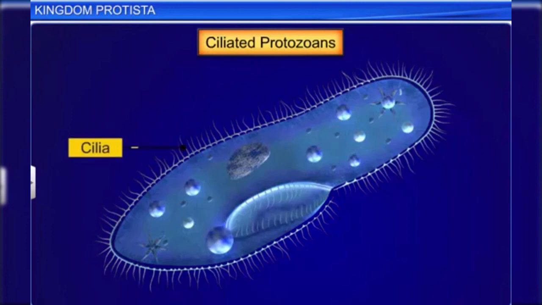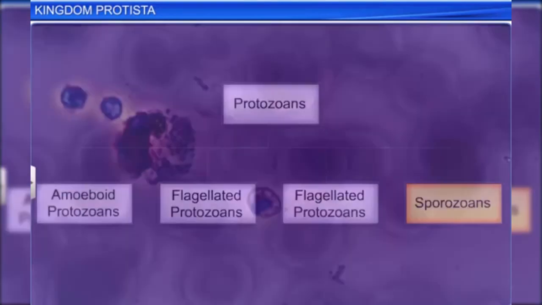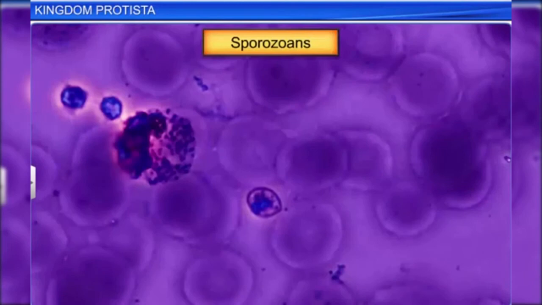It is the coordinated movement of these cilia that steers the water containing their food into their gullet. The gullet is a cavity that opens to the outside of the cell surface. Lastly, sporozoans are organisms that have an infectious spore-like stage in their life cycle. Plasmodium is the most famous sporozoan. It causes malaria in humans and is also known as the malaria parasite.